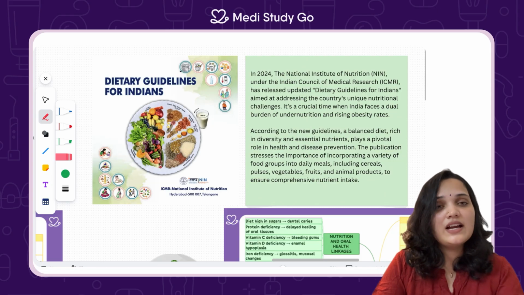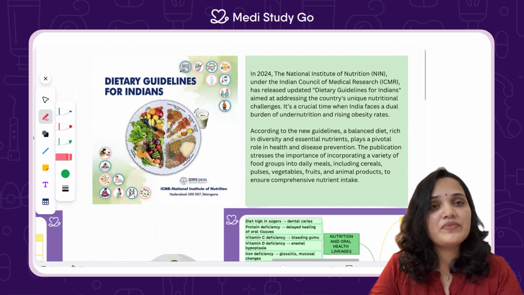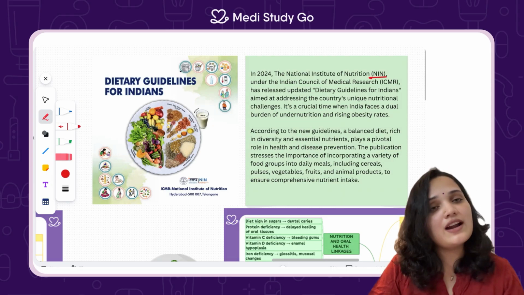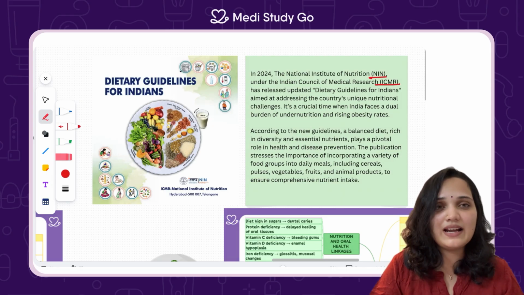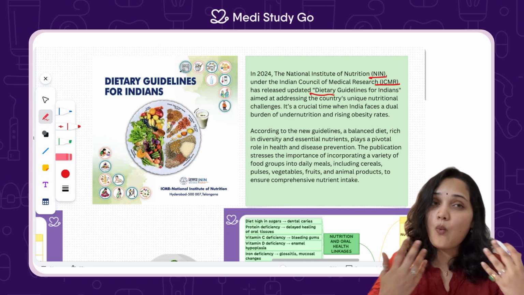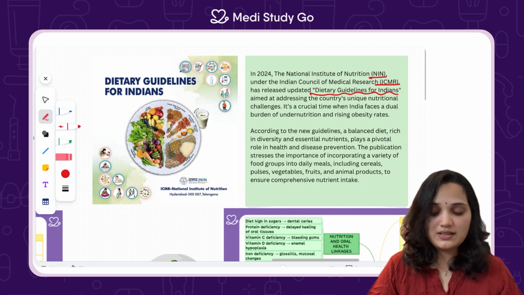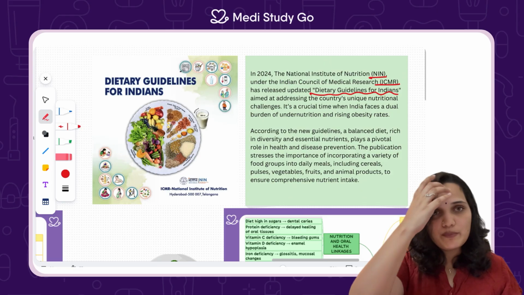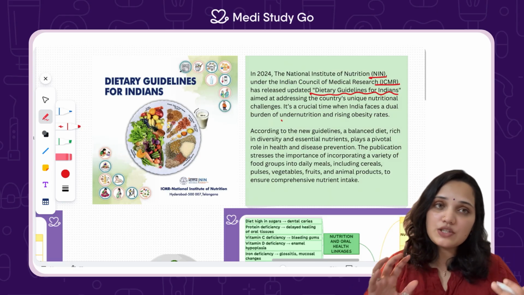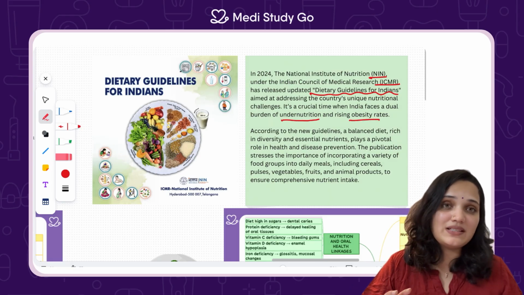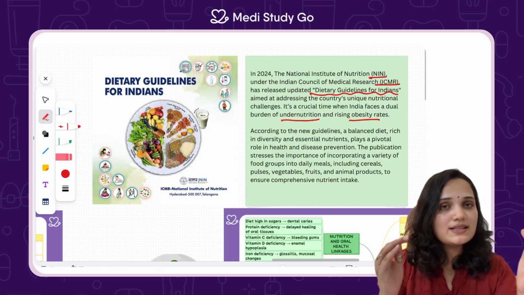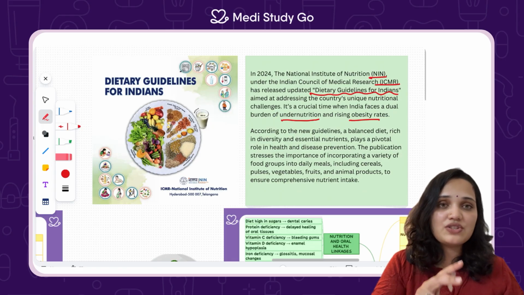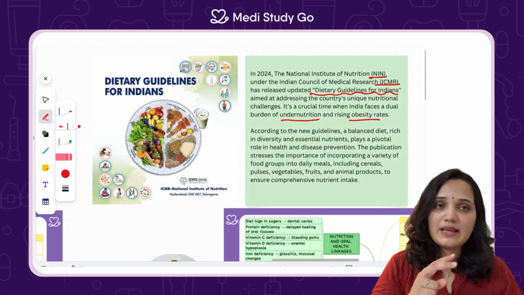Let's clear that. In 2024, the National Institute of Nutrition under ICMR had given some guidelines for Indian people. Why? Because India faces a nutritional paradox. We have both undernutrition and obesity, which is overnutrition, in the same country. True extremes, all in the same place.